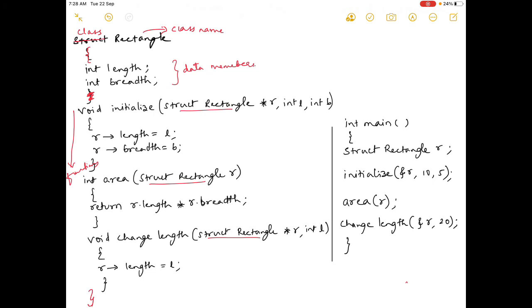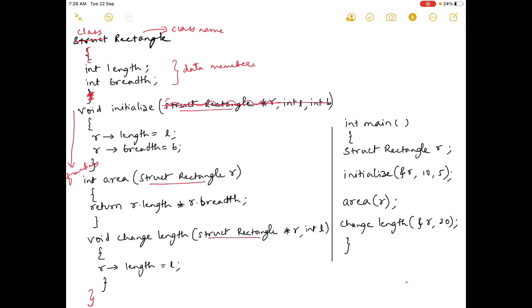Next is the first function, void initialize, which is using struct rectangle r. So this argument is already referring to what? Rectangle. So this part is not required.